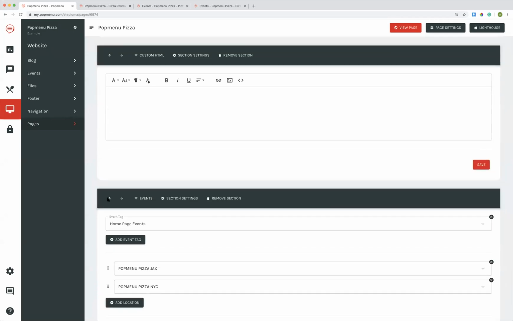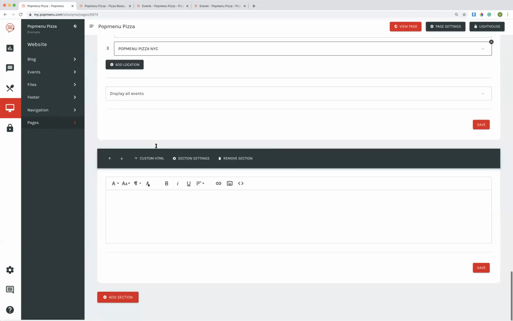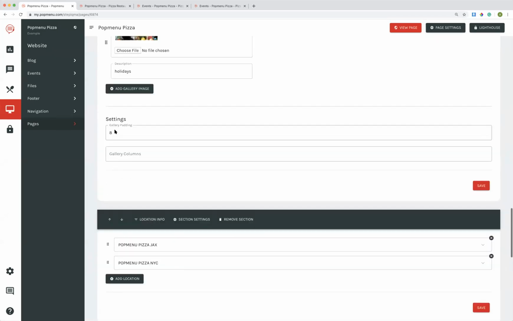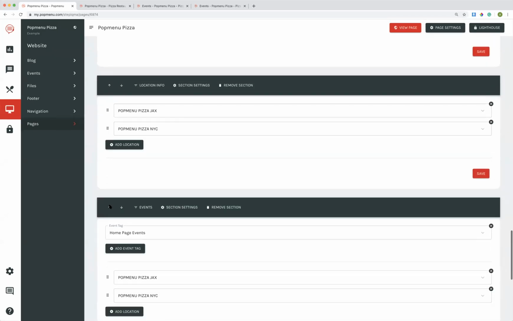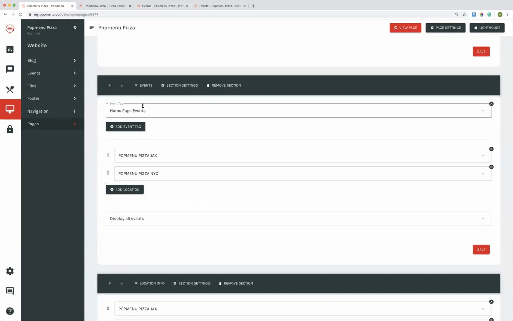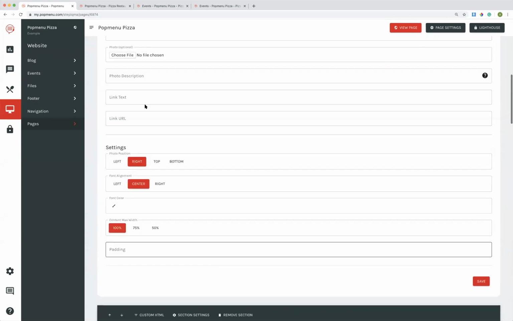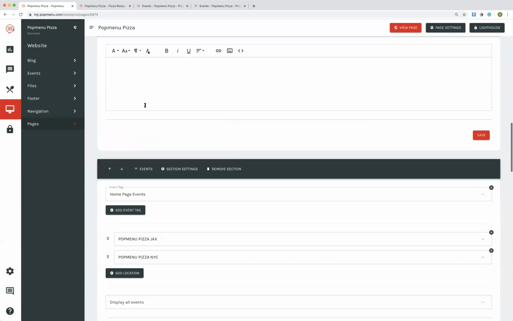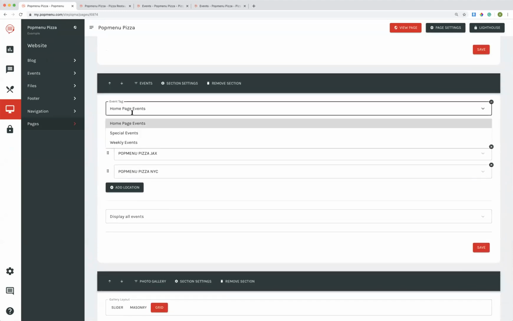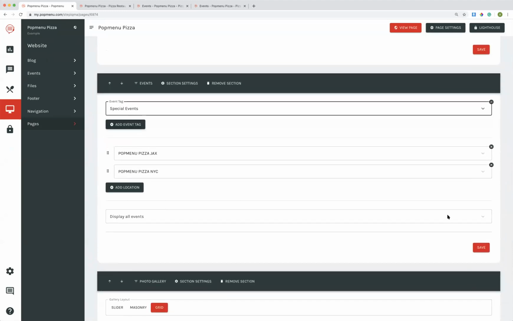So if I scroll up, now in this case, just so everyone knows, it would work totally fine if maybe I don't have to have a whole homepage events tag. I could just put my special events here.